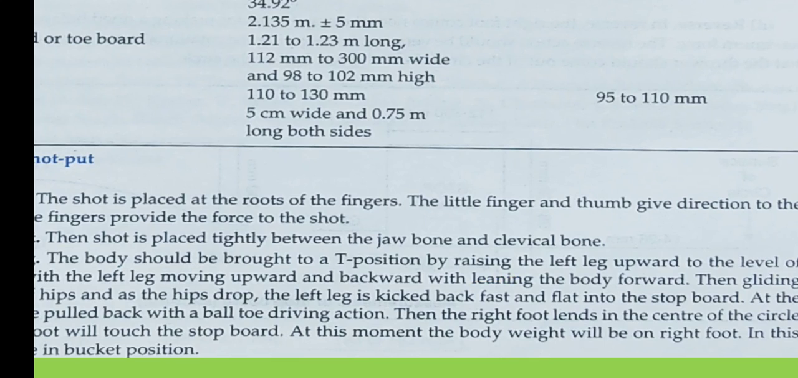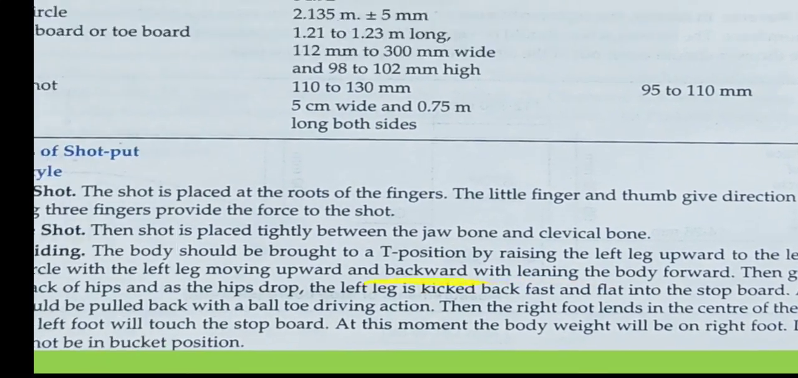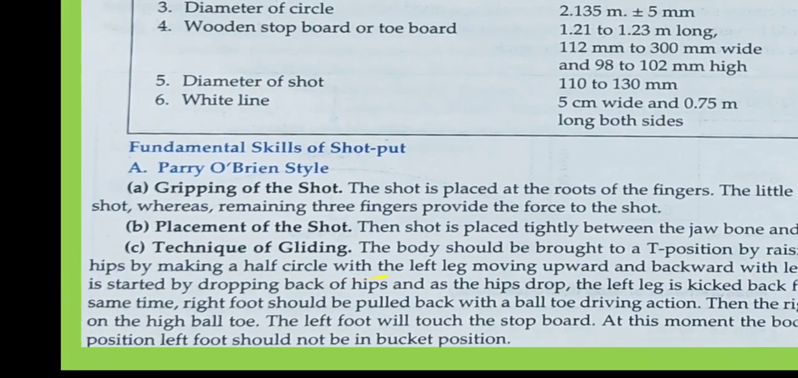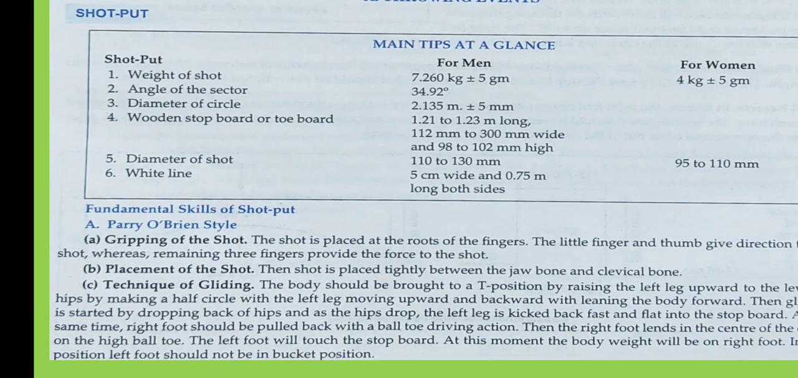We do not call it an iron ball, it is considered a shot. The little finger and the thumb give the direction to the shot, whereas the remaining three fingers provide the force to the shot. Now we are going to learn the fundamentals of the Perry O'Brien method of shot put. When we have the offline class, I will show you how to hold the shot and what fundamental skills we need to practice.